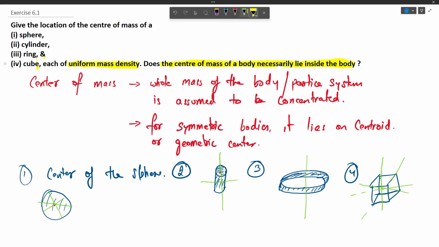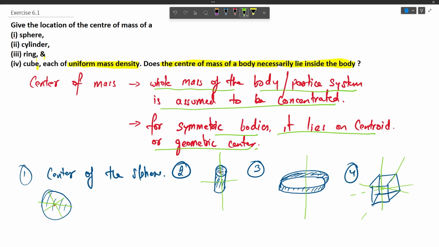So let's recap the definition of center of mass. It says that center of mass is a location where the whole mass of the body or the particle system is assumed to be concentrated. For symmetric bodies, it lies on the centroid or the geometric center.